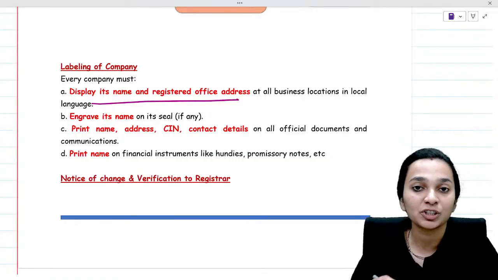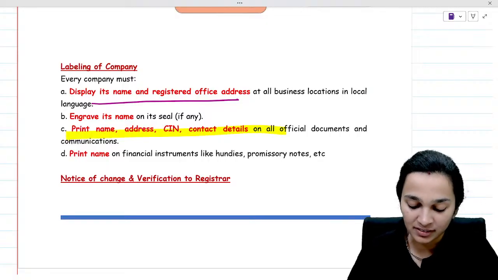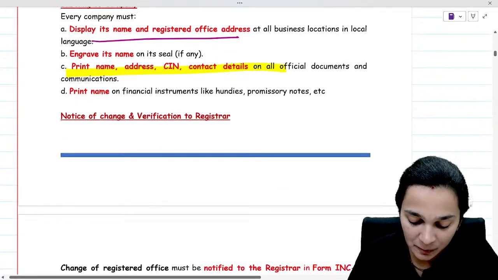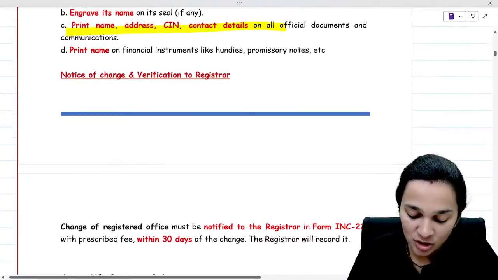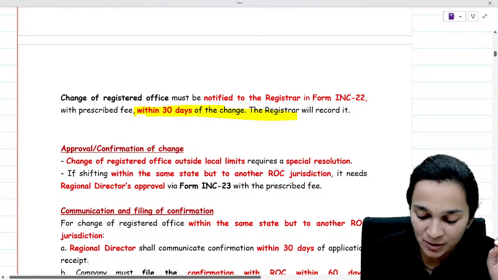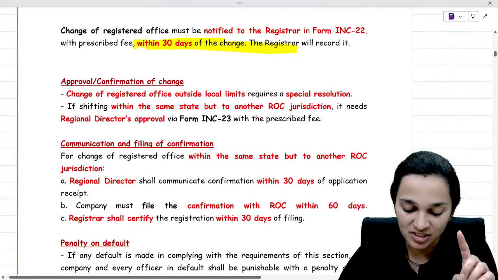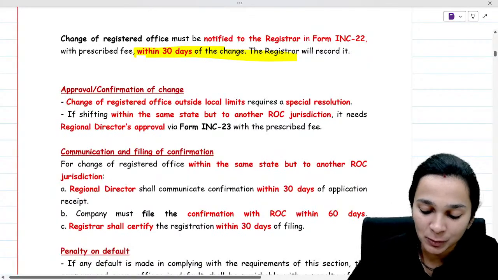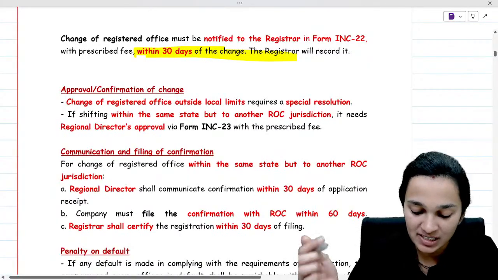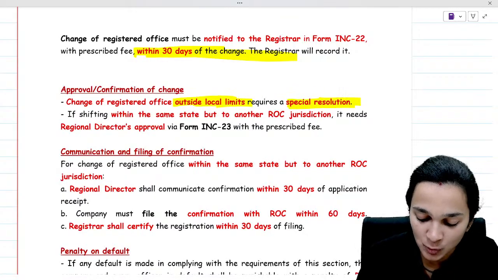The name of the company should also be stated on all the letterheads and all of the other stuff of the company. If there is any change in the registered office, then the registrar shall be intimated within 30 days of the change. If there is any change in place, inform the registrar. Now, if you are changing the registered office and it is outside the local limits, it requires a special resolution.